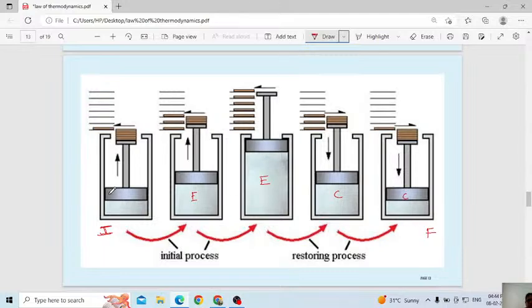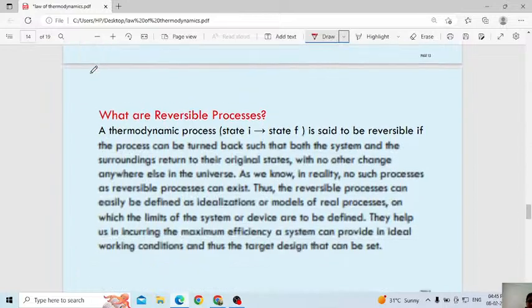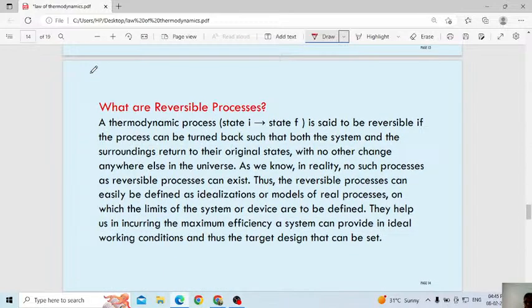Even though this piston is expanded 2 times and compressed 2 times, when you compare the final state and initial state, they look the same. Then this is also one of the best examples of a reversible process, not irreversible, reversible. Then let us study in detail what is meant by a reversible process.